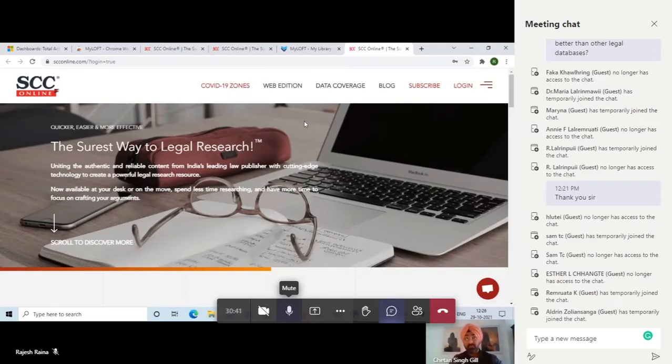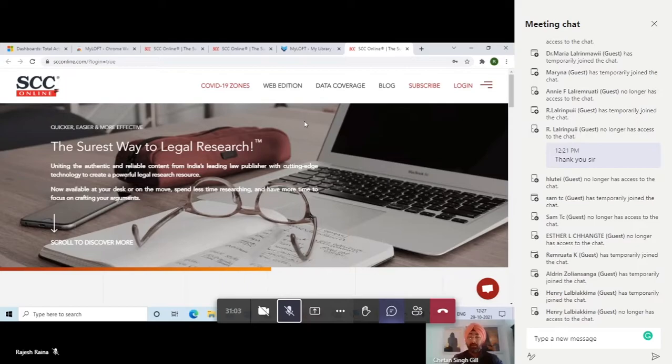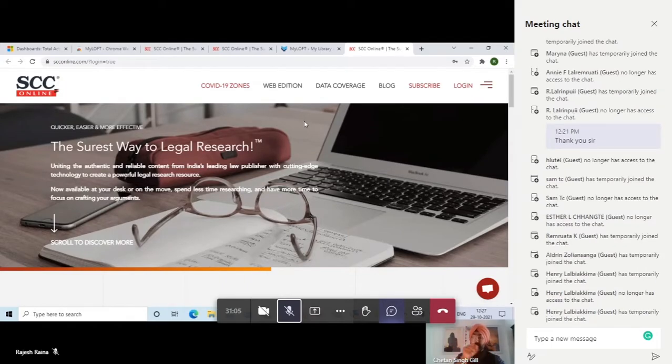But in the mobile, it's rather simpler because you have to download the MyLoft app, if you're an iPhone user or an Android user. And all you have to do is select your institute, that is SCC Online, click OK, and then it's the same thing: e-resources, databases, and you go to SCC Online. But remember one thing, whatever message you get on the screen, it'll say yes or no. Always say yes to all the pop-ups. It'll be 3 or 2 pop-ups, if I remember correctly. Just say yes to all of them, and you'll get access to SCC Online.